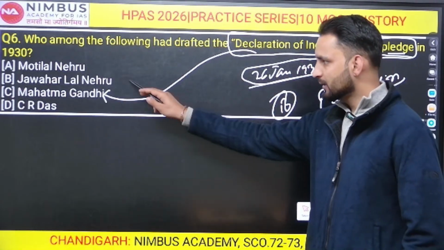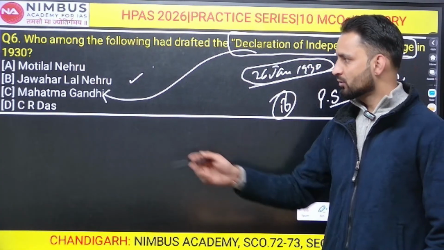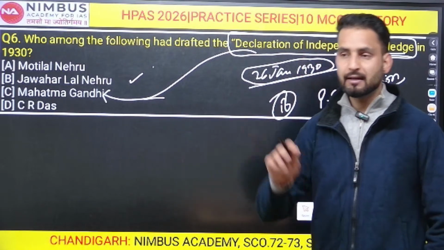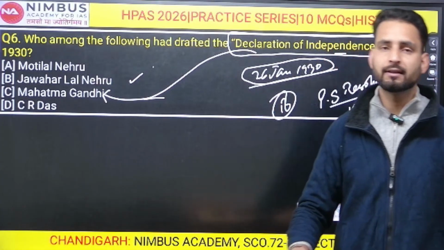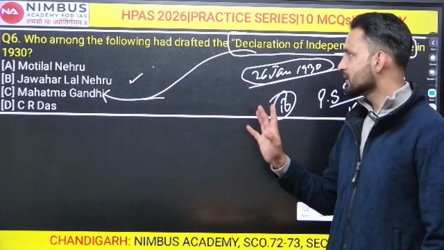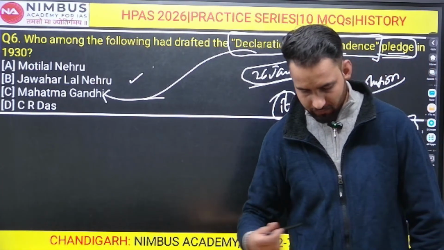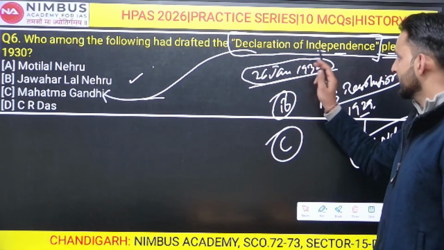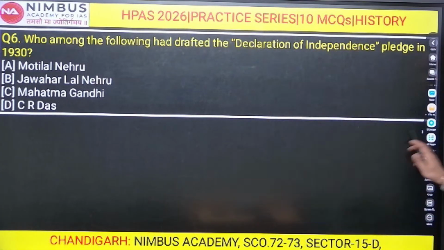If you are being asked who drafted the resolution on Purna Swaraj, right? The resolution on Purna Swaraj was drafted by Jawaharlal Nehru, but this Declaration of Independence Pledge that was taken up there on 26th of January 1930, right? This was drafted by Mahatma Gandhi. Very important. Keep it in mind. This was Mahatma Gandhi, option number C. You can write it as well. It is very important. Declaration of Independence Pledge. Who drafted it? All right.